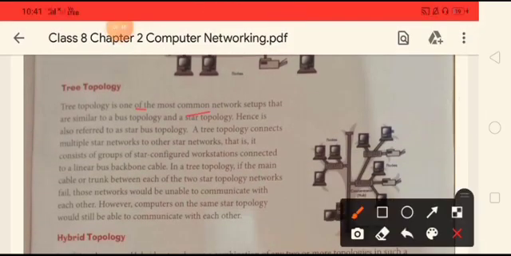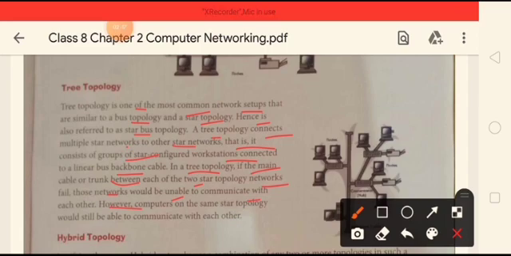Tree topology is one of the most common network setups that are similar to a bus topology and a star topology, hence is also referred to as star bus topology. A tree topology connects multiple star networks to other star networks. That is, it consists of groups of star configured workstations connected to a linear bus backbone cable. In a tree topology, if the main cable or trunk between each of the two star topology networks fails, those networks would be unable to communicate with each other. However, computers on the same star topology will still be able to communicate with each other.